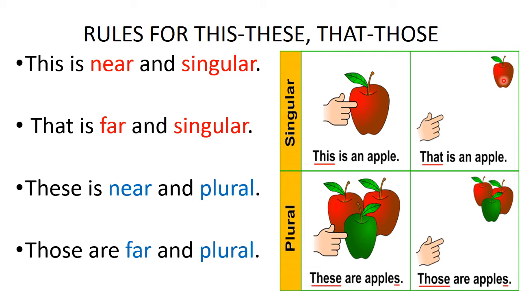See, you are standing in front of your house. Your mother tells, go and see if the vegetable person has come. Is the vegetable man here? You will say, that is the vegetable man. That is his cart. You will show your finger and tell, Amma, he is there. There is far. Here is near. Okay, that is an apple. Those are apples. Here three are there and they are far.